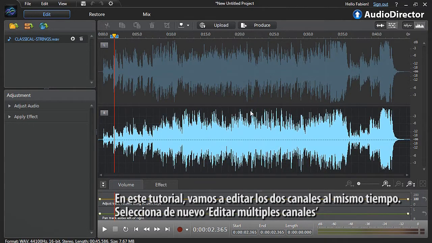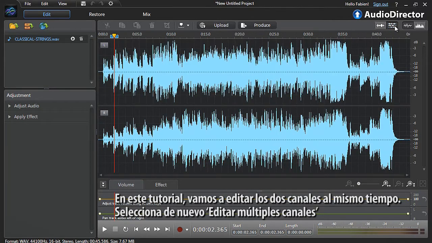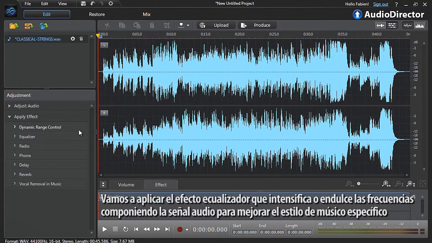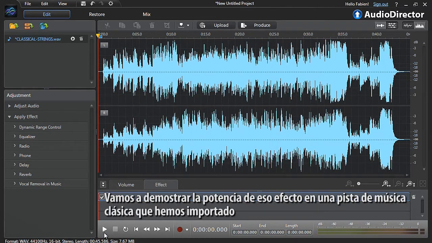For this tutorial, let's edit both channels at the same time. Reselect the Edit Multiple Channels button. Let's apply the equalizer effect, which intensifies or softens the frequencies composing the audio signal to enhance a specific music style. We will first demonstrate the power of the effect on a classical music soundtrack we have just imported.